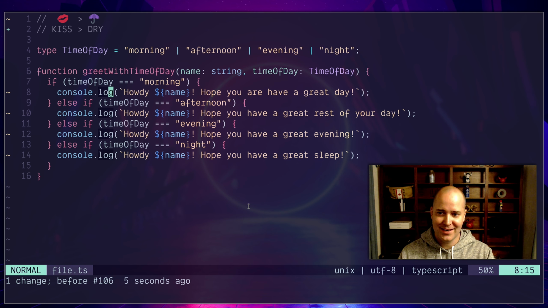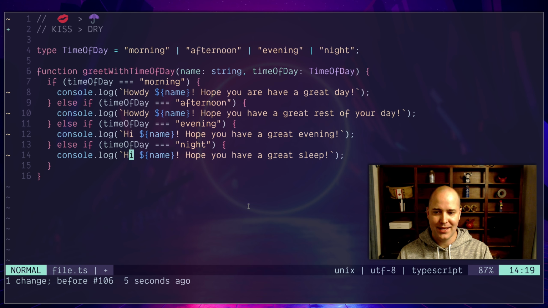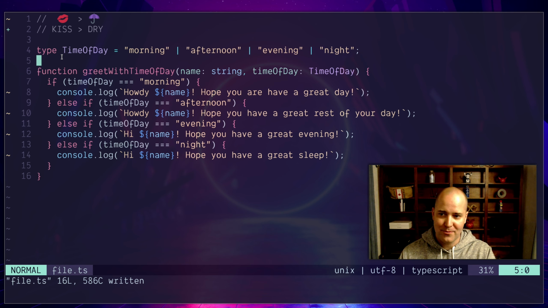There's another benefit that if the requirements change, right, and somebody says, howdy is fine for the morning and afternoon, but in the evening and at night, we just say hi, right? Okay, well, there you go. A little bit easier to do that this way. And it would have been harder if we had abstracted everything away to first sentence. So I don't really have a profound point here.